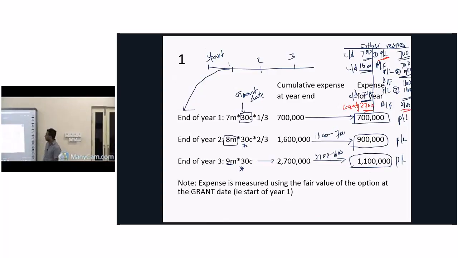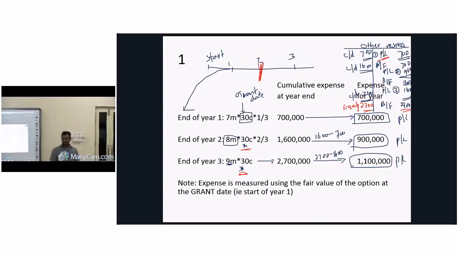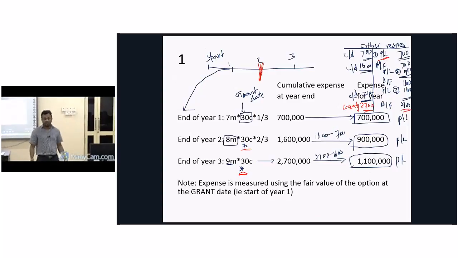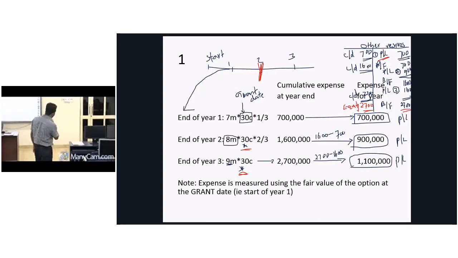Move to the second year. At the end of the second year, now we assume the expected director options are 8 million. 8 million into what value have we taken? Look. Still 30 cents. Why? If you are not in a position to take the fair value of goods and services given, what do you have to take? Take the fair value at the grant date.